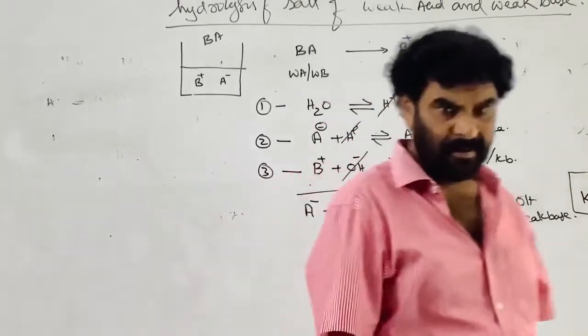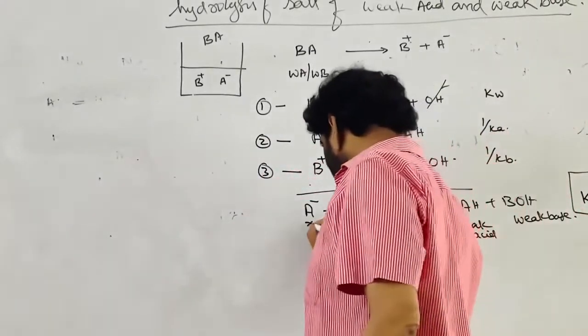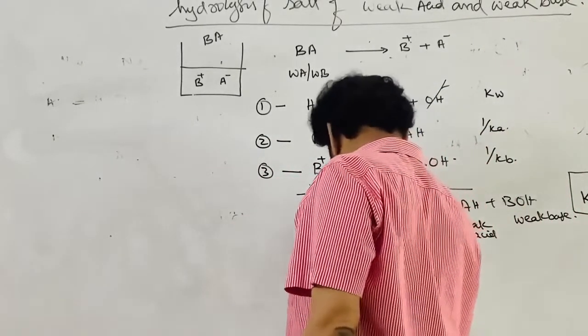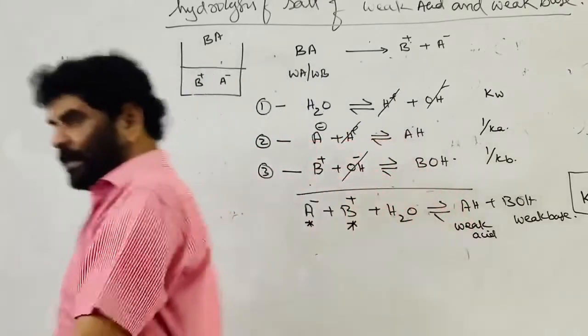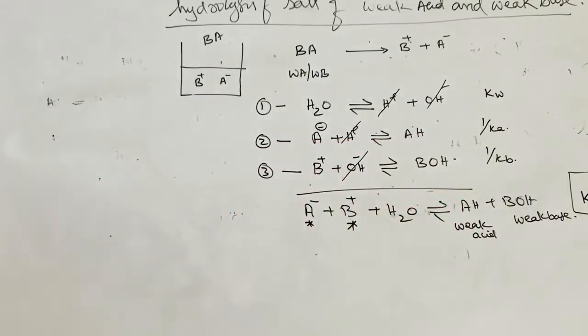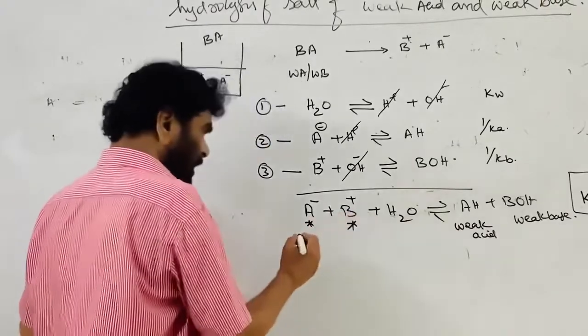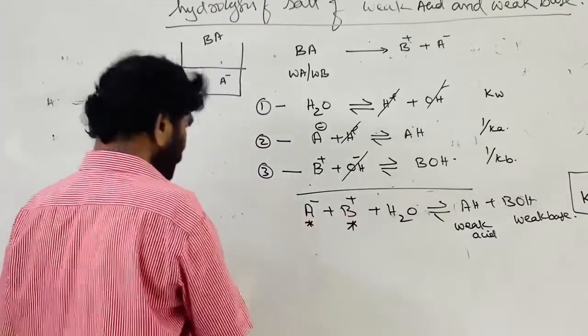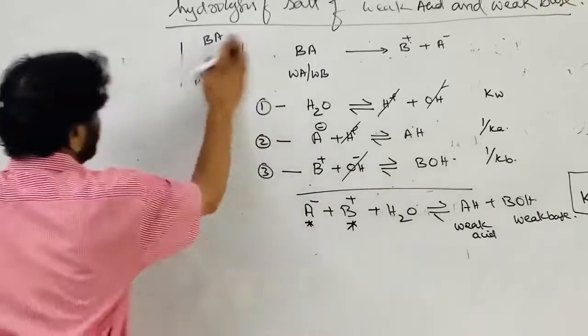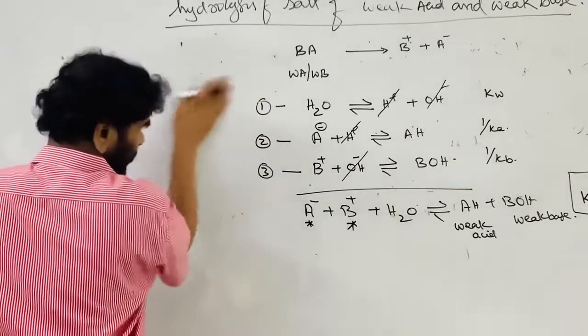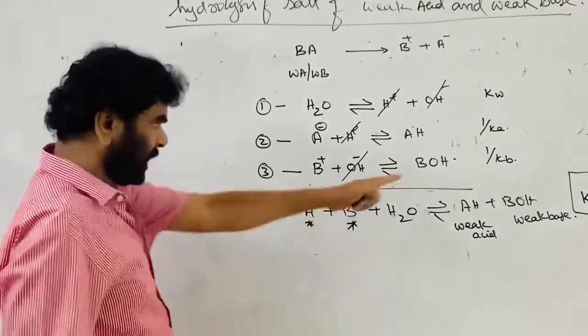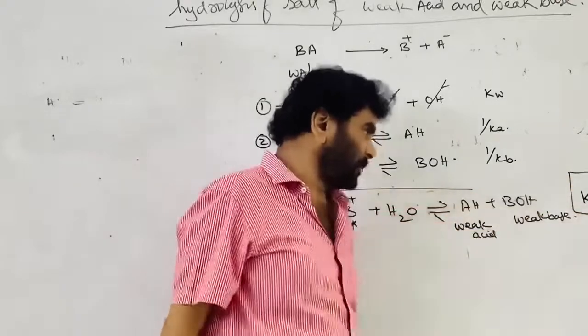Overall, the cation is participating in the hydrolysis and the anion is participating in the hydrolysis, therefore we can't tell the nature; that depends on the relative values. And what we say is, KH is equal to Kw by Ka into Kb.